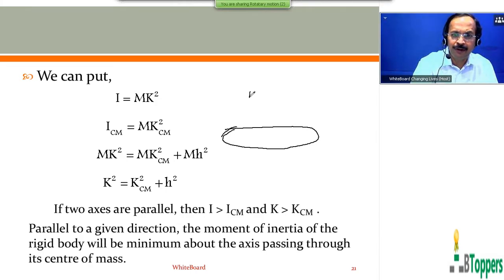We'll consider a rigid body of some arbitrary shape. Here I is the moment of inertia of the rigid body about a given axis passing through some point A in the body.